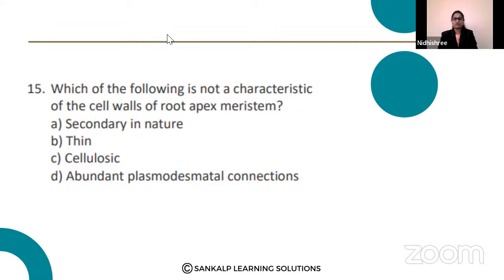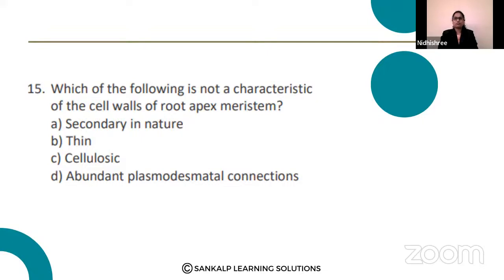Parvati answered as option A. Then Pallavi, Rakshita, Dhamini, fine.